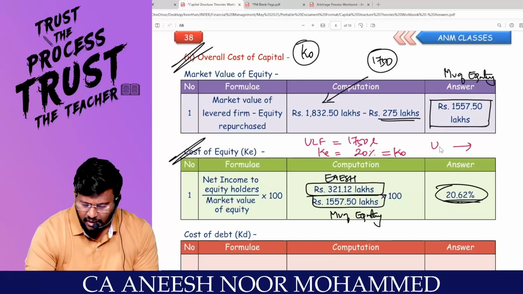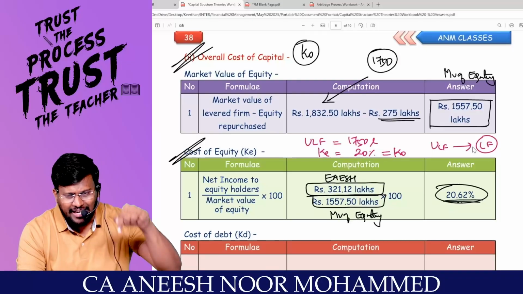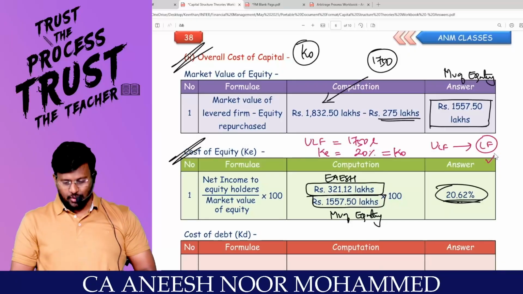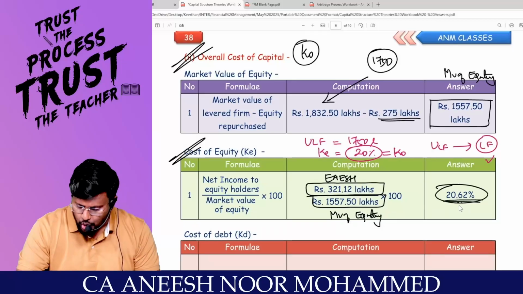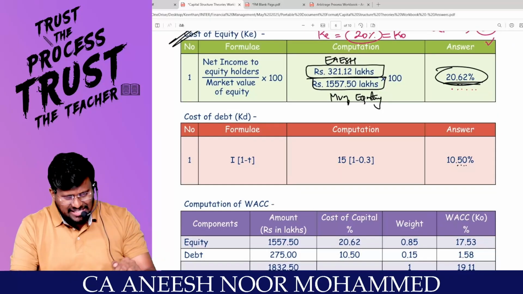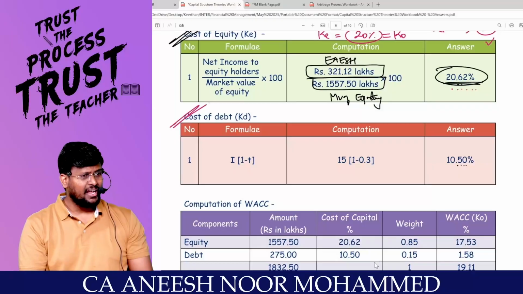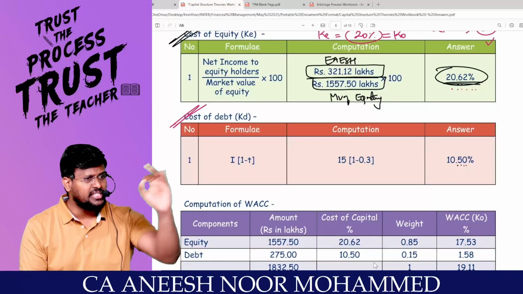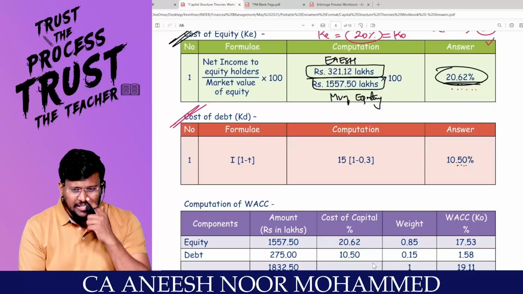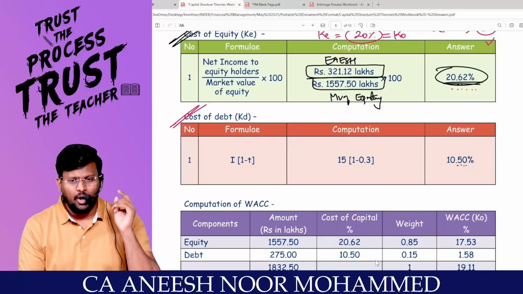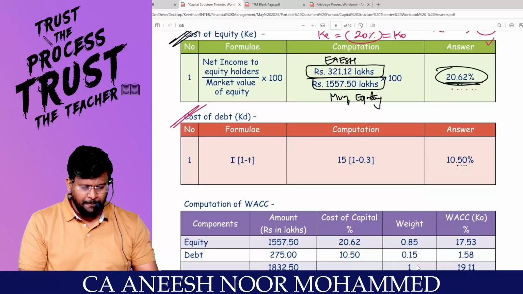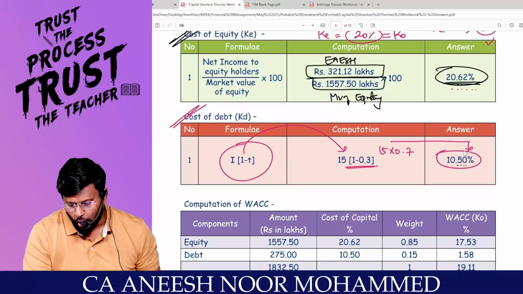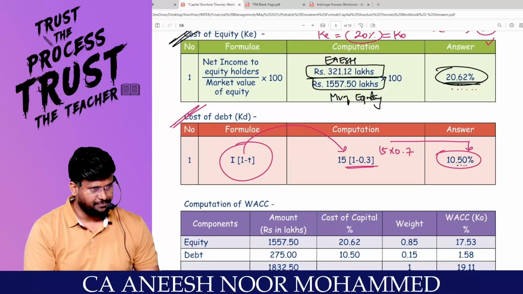If you inject debt into the capital structure, automatically the equity shareholders of the levered firm will start getting fear. That's why KE has shot up from 20% to 20.62%. Is tax there or not? Tax is there. If tax is there, I will not take KD as the coupon rate. Generally in capital structure theories KD is equal to the coupon rate, but only in one situation, that is the MM approach with tax. Since you have tax benefit on interest, KD should be I into (1 minus T). I is 15%, 1 minus 0.3 comes to 0.7. So 15 into 0.7 comes to 10.5, which is KD after tax.